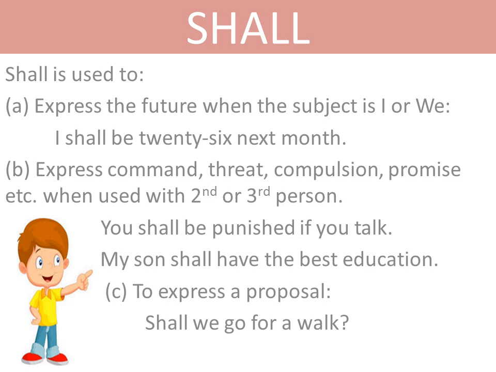Shall is used to express the future when the subject is I or we. I shall be 26 next month. It's a simple statement about future that next month somebody is going to have his or her birthday and they are going to turn 26 years old. So it's a general statement.